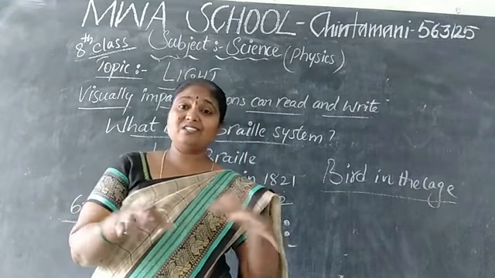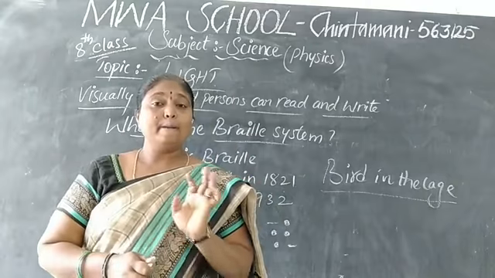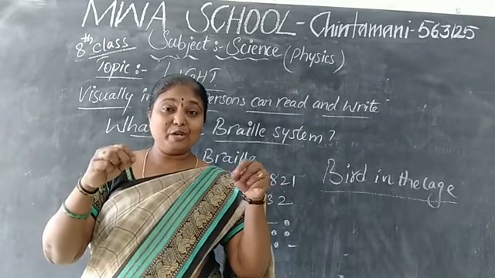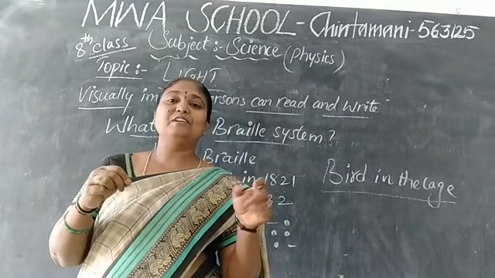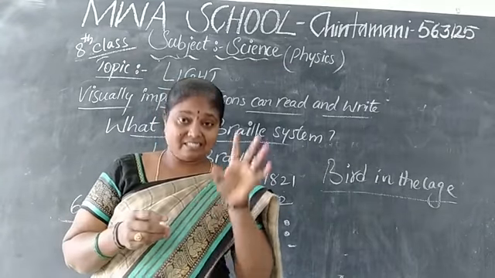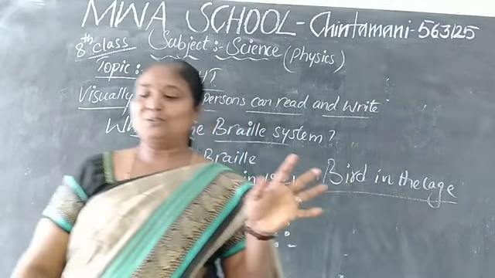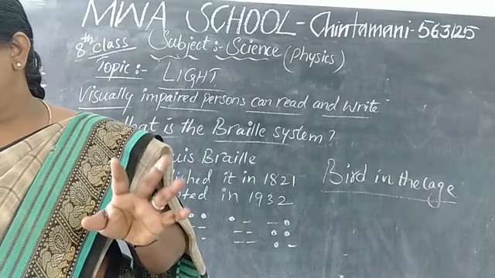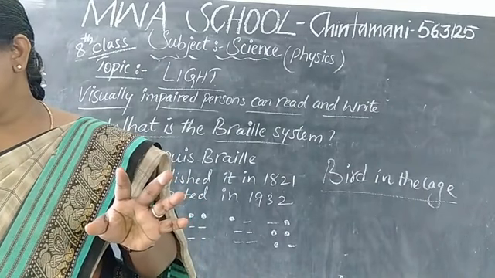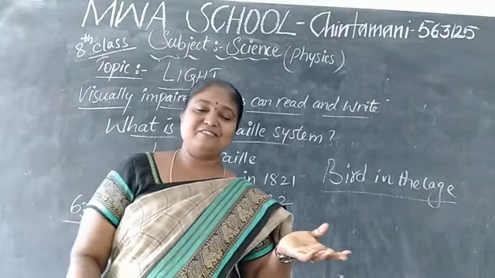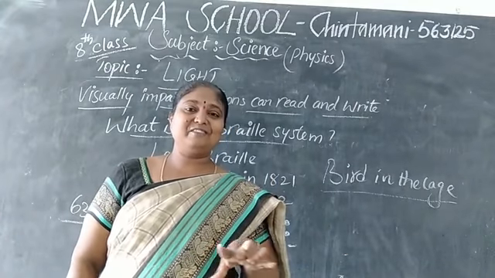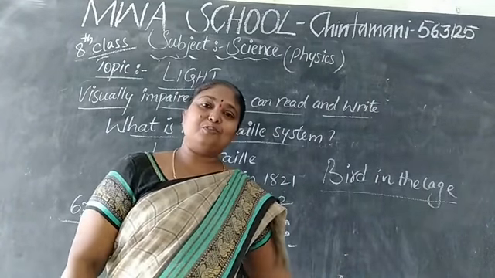If you see the cage, there will be no bird inside, but if you keep rotating it, we will assume that the bird is in the cage. So I will show that through a small activity. First of all, watch this activity and then let me come back to our topic.